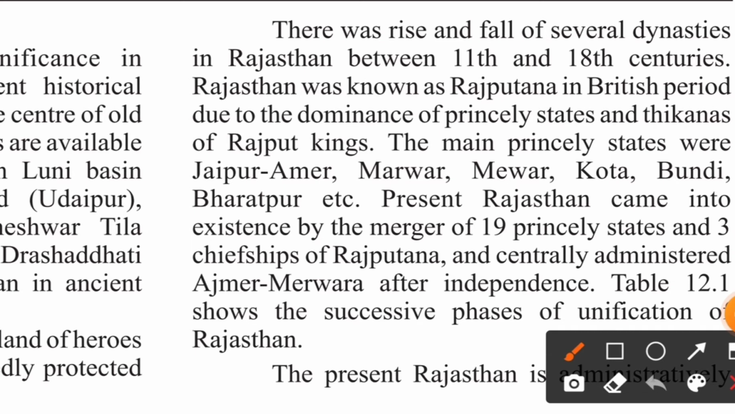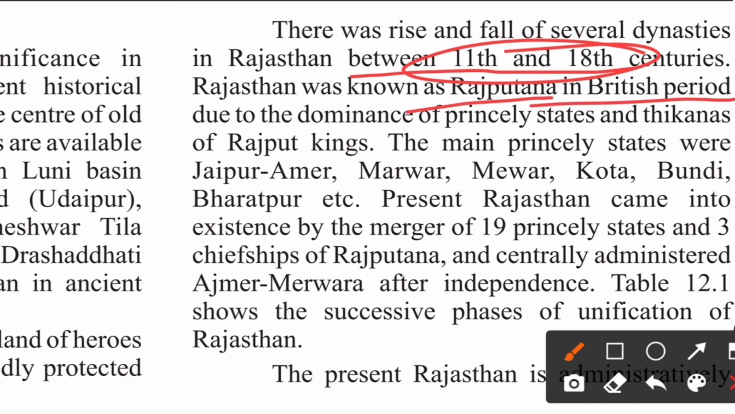If you look at this side, it says there was rise and fall of several dynasties in Rajasthan, especially between the 11th to 18th century. Rajasthan was known as Rajputana in the British period, due to the dominance of the princely estates and thikanas of Rajput kings. The main principal estates at that time were Jaipur, Ajmer, Marwar, Mewar, Kota, Bundi, Bharatpur, etc. These were the main estates during the British period.